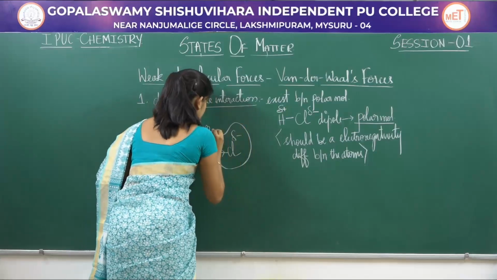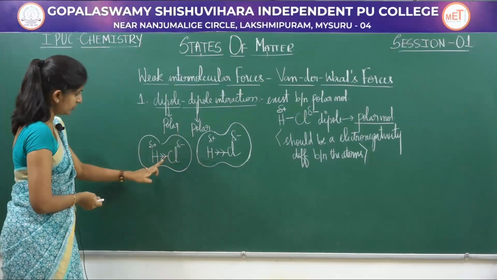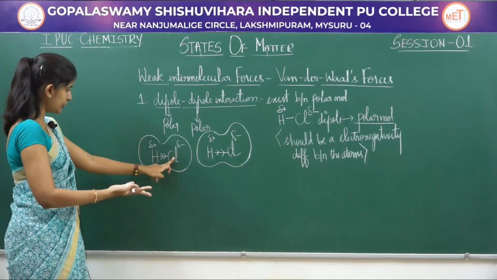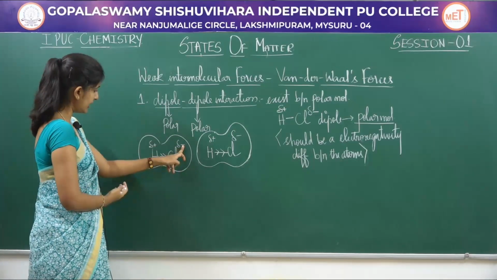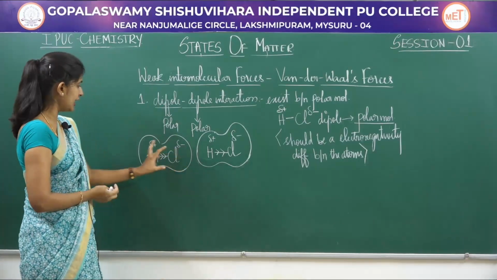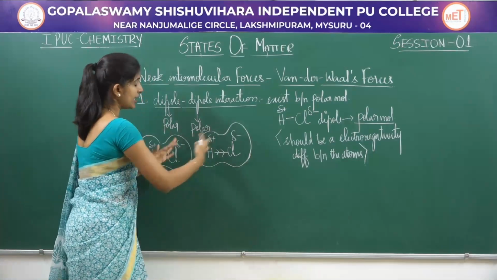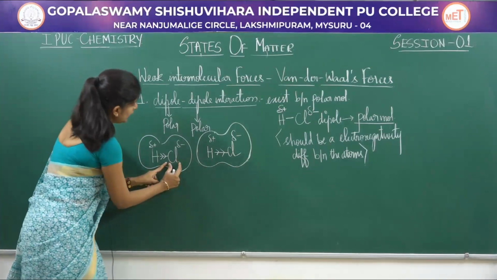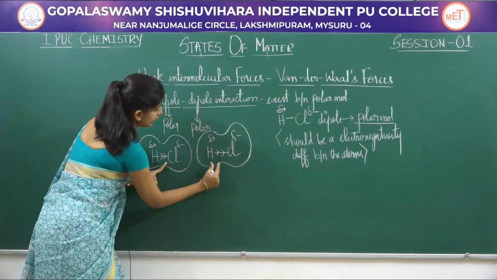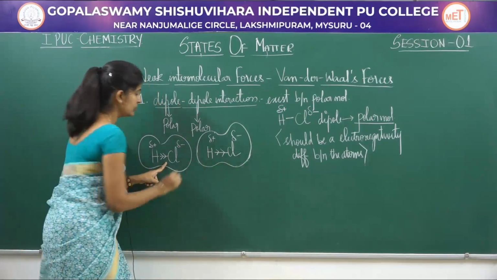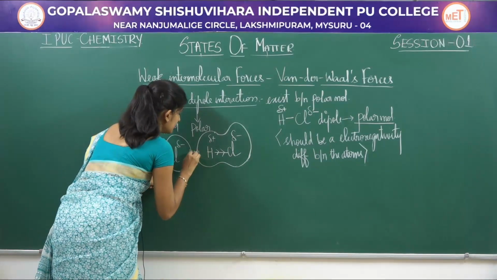Cl is more electronegative than hydrogen, so a partially negative charge is created. So both are dipoles, both are polar. One end of the molecule is negative, the other end is positive. So there is a force of attraction created here.